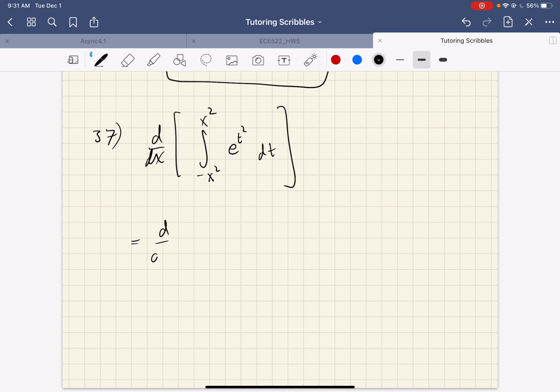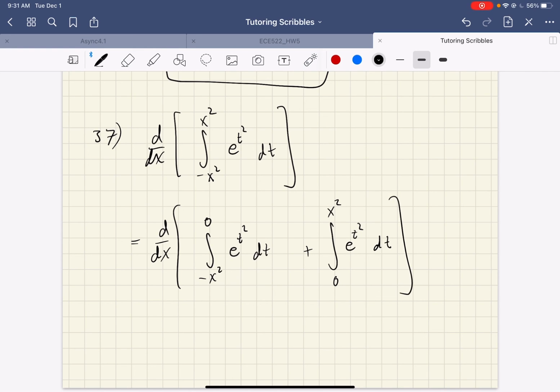You want to think of this as the derivative of two functions added. My first function integrates from negative x squared to 0 of e to the t squared dt, plus my second function, which integrates from 0 to x squared of e to the t squared dt. So there's your hint. Break up the integral, differentiate the first, differentiate the second. You might need to flip things. All right, that's it for today.